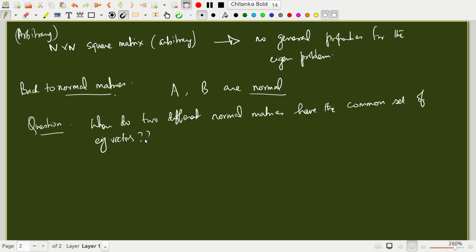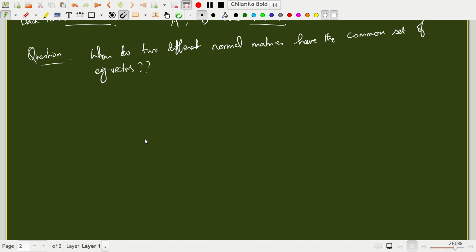The question is not that of eigenvalues, we are asking about eigenvectors. The answer to this question, which we will demonstrate just now, is that if the two normal matrices A and B commute, that is, if AB is BA, then the eigenvectors are common.